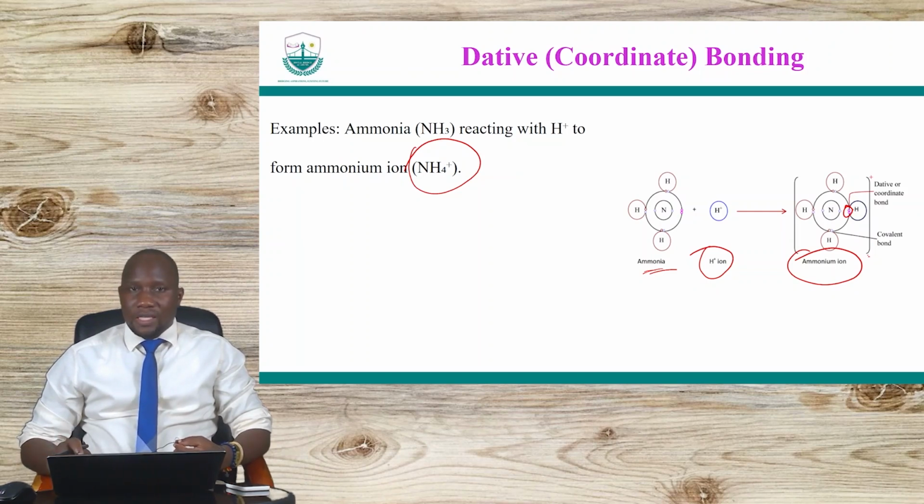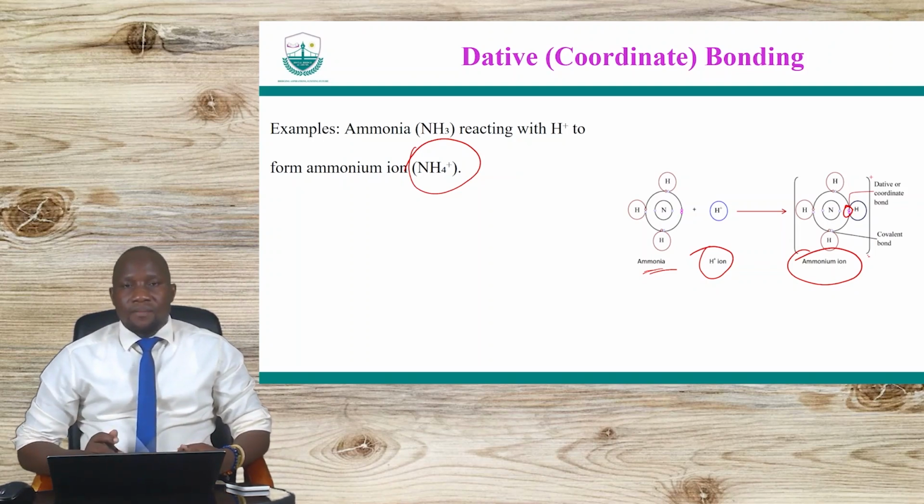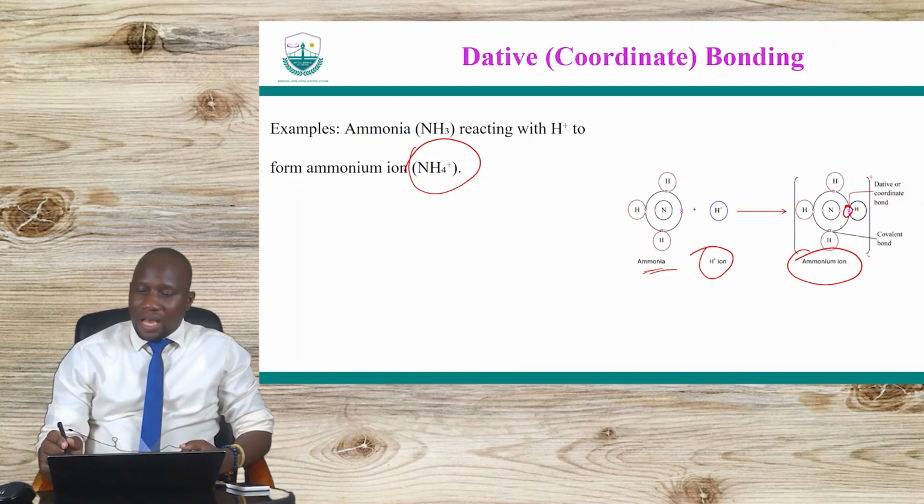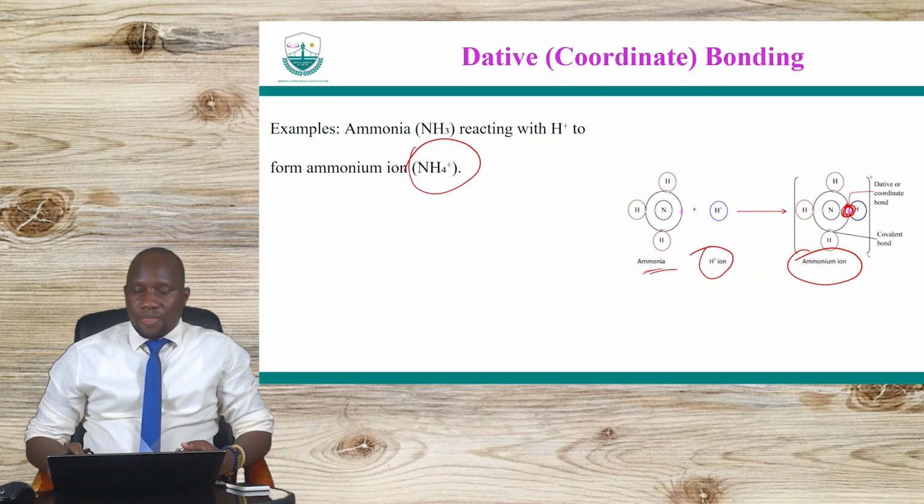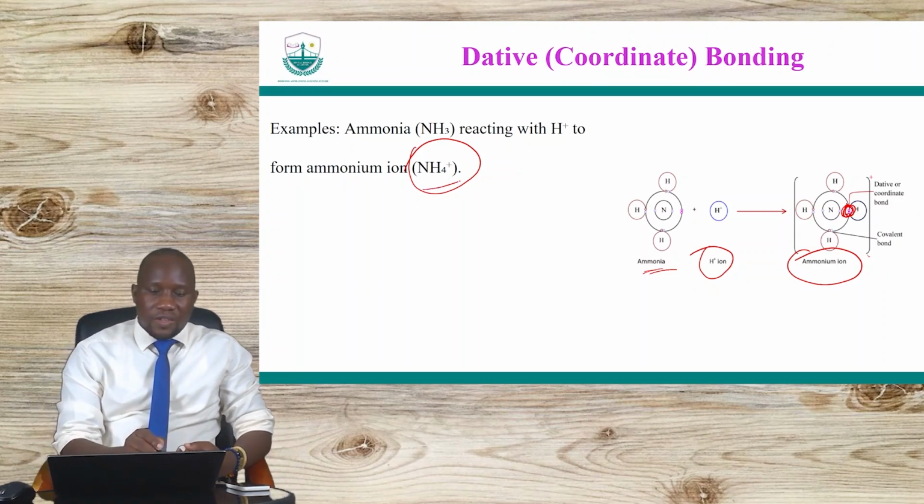Take note of that. I think the editor will remove that first statement that I had made. Okay, ammonia reacts with hydrogen ions to form the ammonium ion. The electrons are coming from the ammonia. Okay, and then the two electrons here are coming from the ammonia to form the ammonium ion with a positive charge, which is this here.